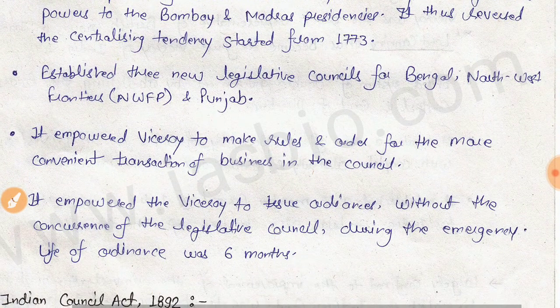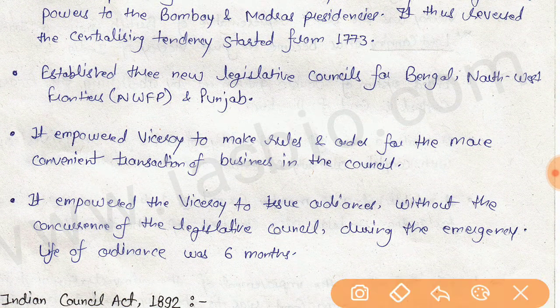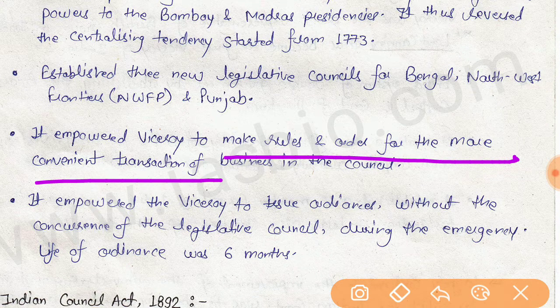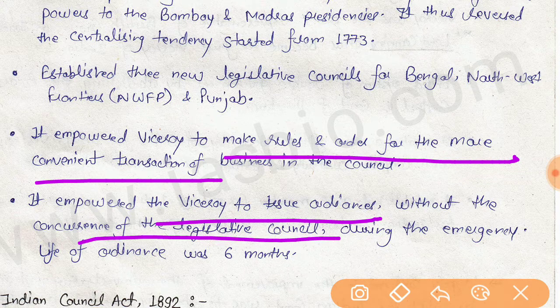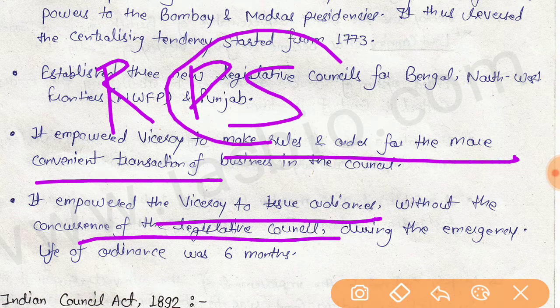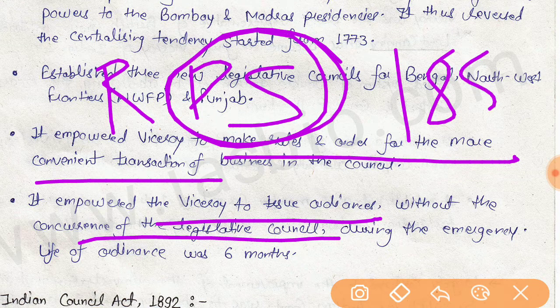It also empowered the Viceroy to make rules and orders for the more convenient transaction of business in the council, and to issue ordinances without the concurrence of the legislative council. It also recognized the portfolio system, which was started by Lord Canning in 1859.